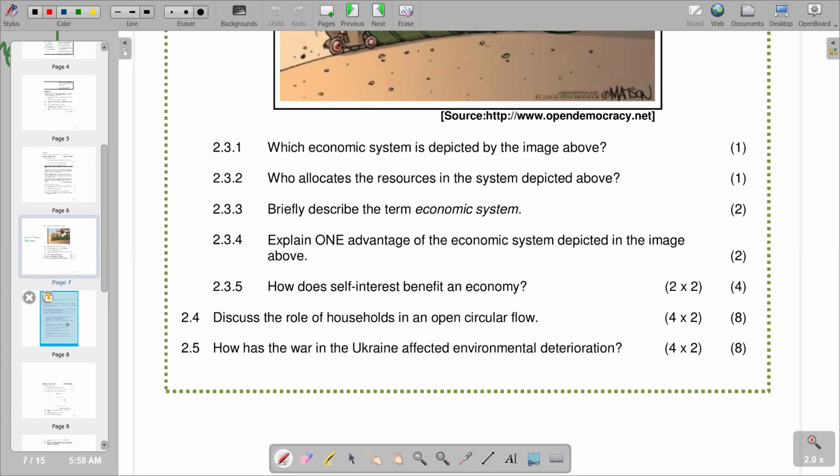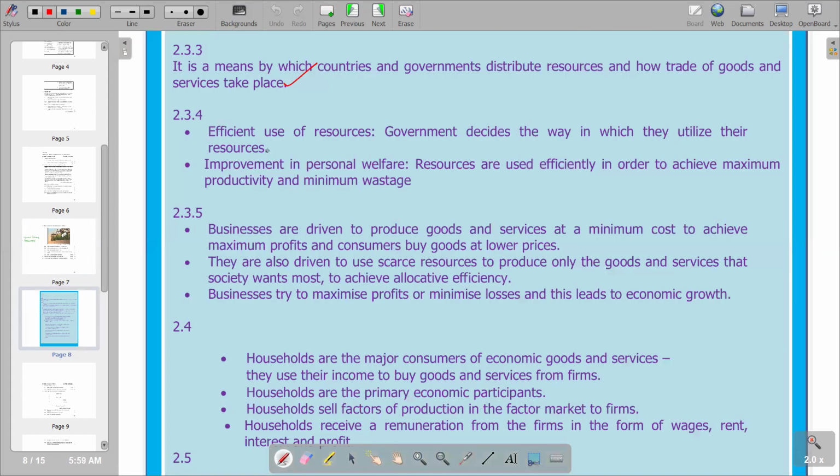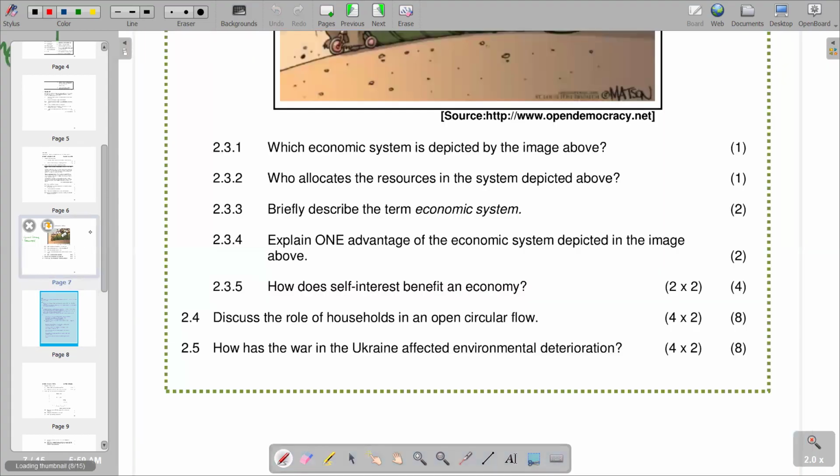So let's try to look at the advantages that we have according to this video. We'll see that the first one is efficient use of resources. So government decides the way in which they utilize their resources, which is an advantage. And the second, improvement in personal welfare. Resources are used efficiently in order to achieve maximum productivity and minimum wastage. That becomes another advantage of that economic system. So going on to the next question, which is 2.3.5, we are saying how does self-interest benefit an economy?